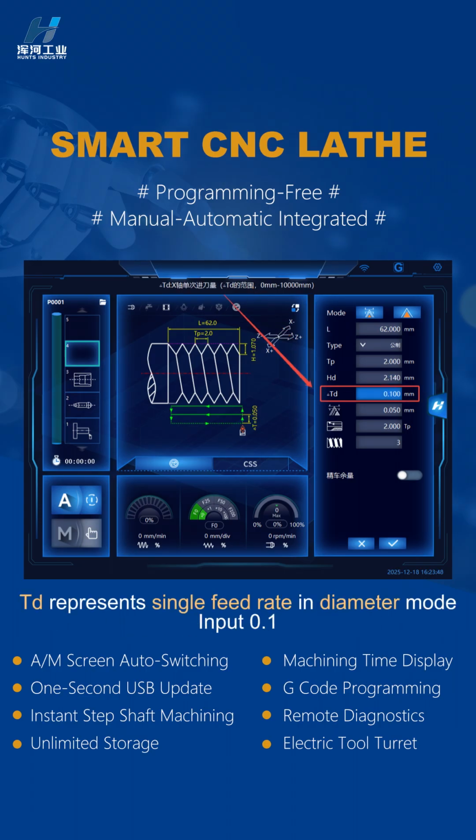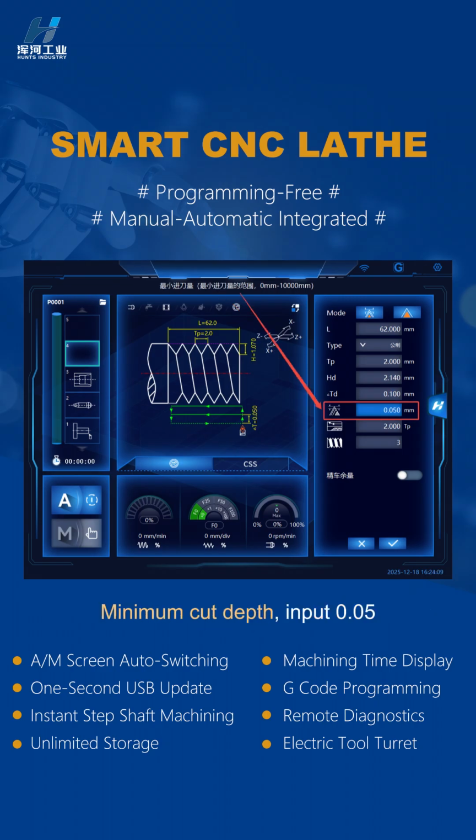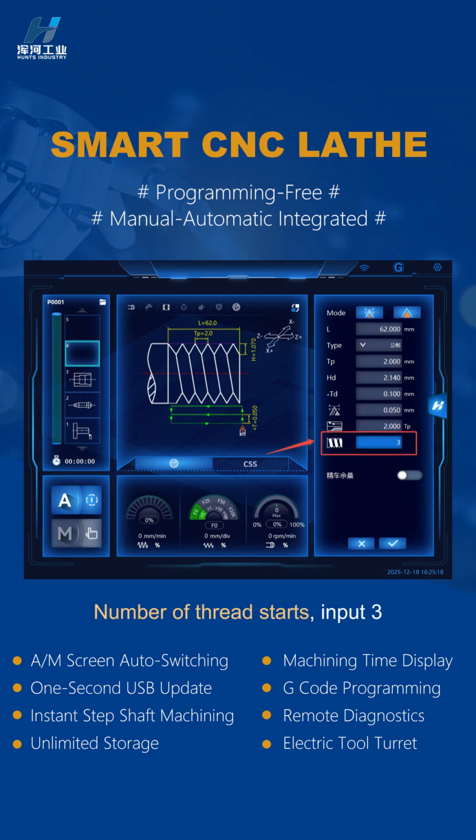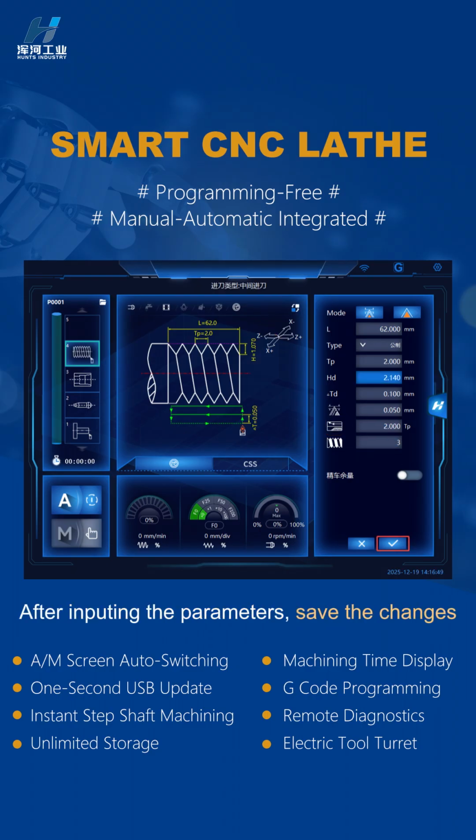TD represents single feed rate in diameter mode, input 0.1. Minimum cutting depth, input 0.05. Thread retraction, input 2. Number of thread starts, input 3. After inputting the parameters, save the changes.